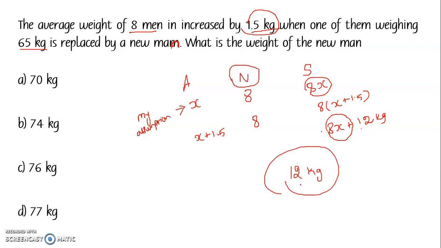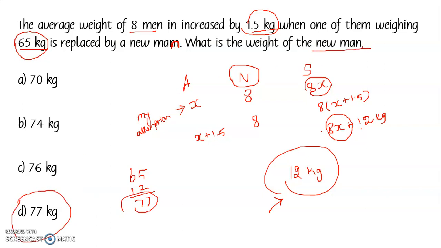Now who is responsible for this addition of 12 kg? The new person who came in. So what is the weight of the person who moved out? The weight of the person who moved out is 65 kg. So the new person is 12 kg more than 65 kg. So 65 plus 12, you will get 77 kg, which will be the weight of the new man who came into the team.